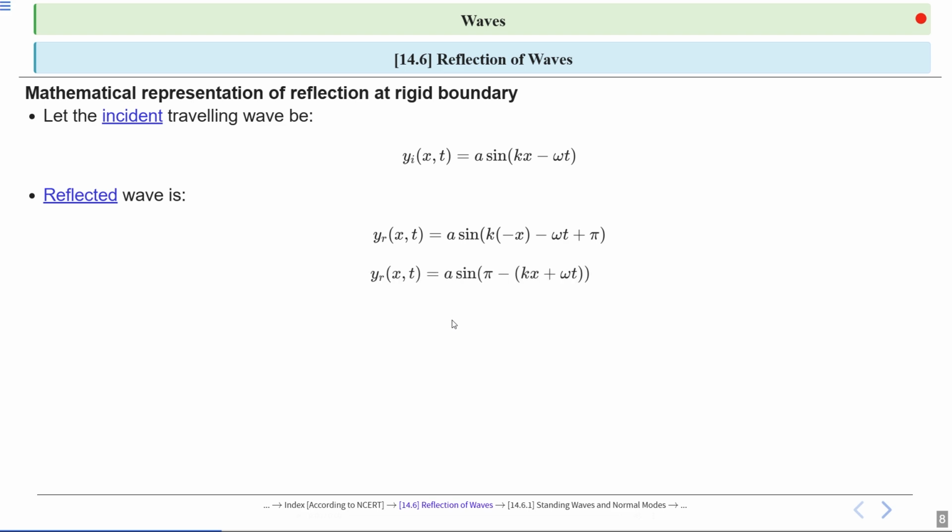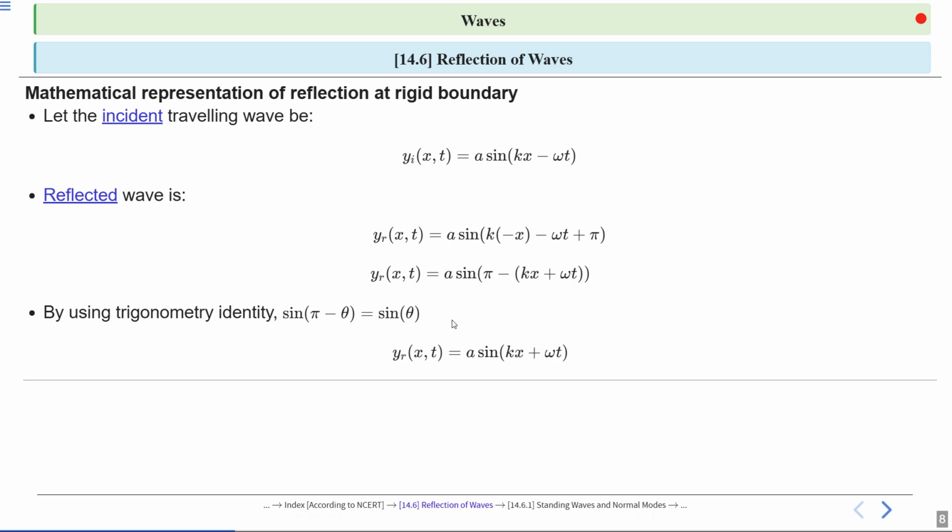So the wave equation rearranged gives y_r(x,t) equal to a sin(kx plus omega t), representing a reflected traveling wave moving in the negative x direction. Here we are using the trigonometric identity sin(pi minus theta) equals sin theta to simplify the above wave expressions.